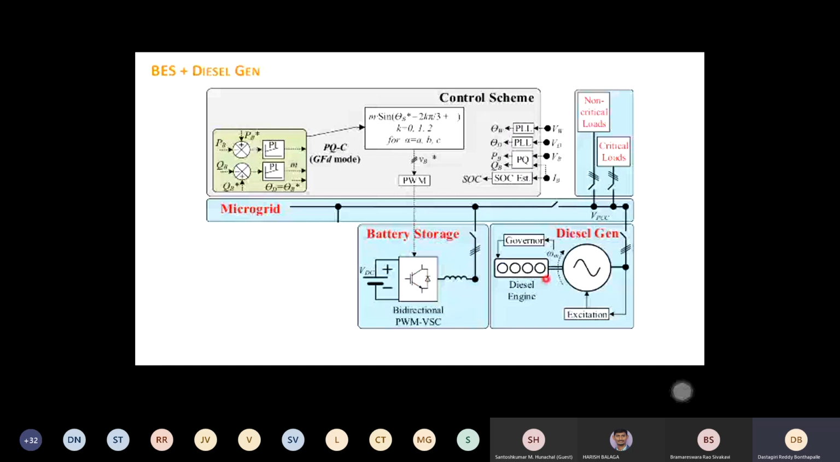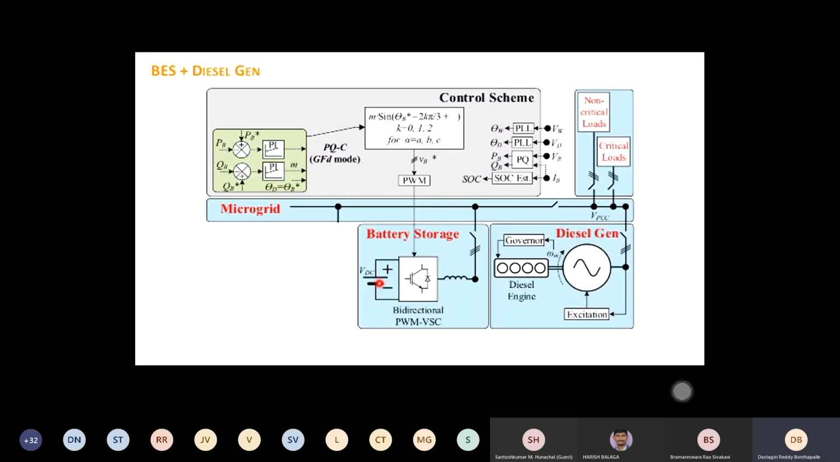Then you go into another mode, that is grid supporting mode. Either you give some support to the diesel generator, or you try to give Q, support reactive power, and take active power to charge your battery. So you can use that mode of operation. You can inject reactive power support, but take active power from the diesel generator and charge your battery.